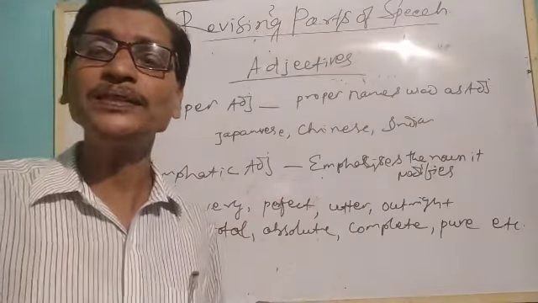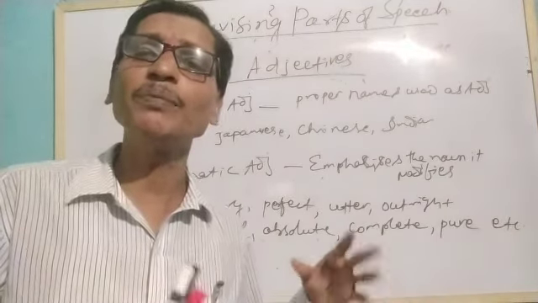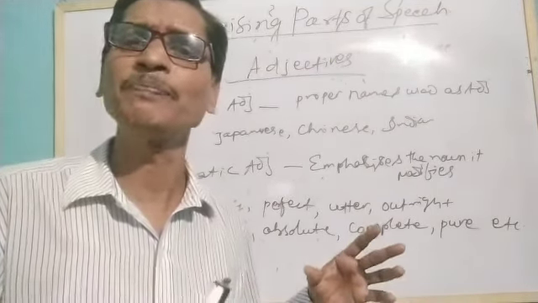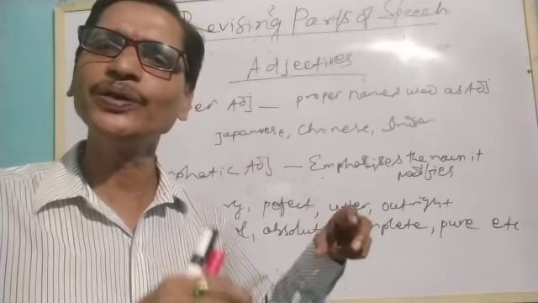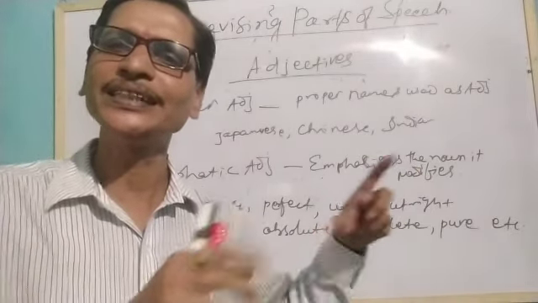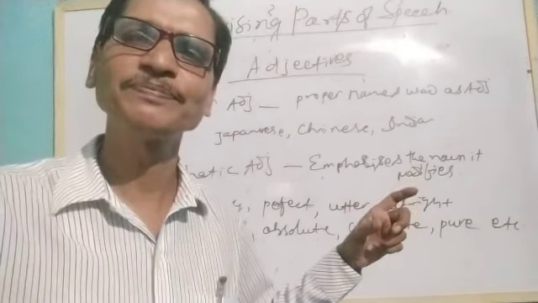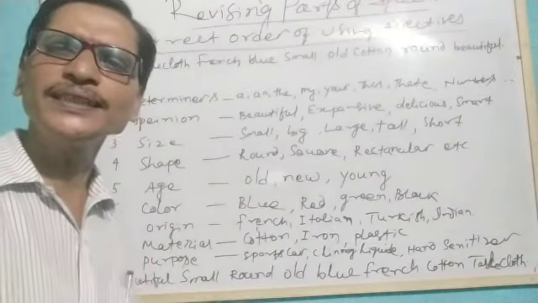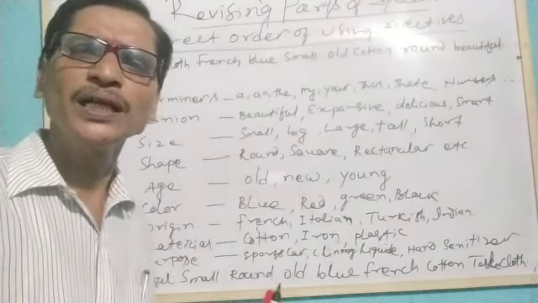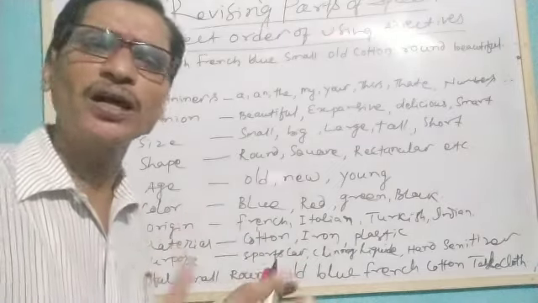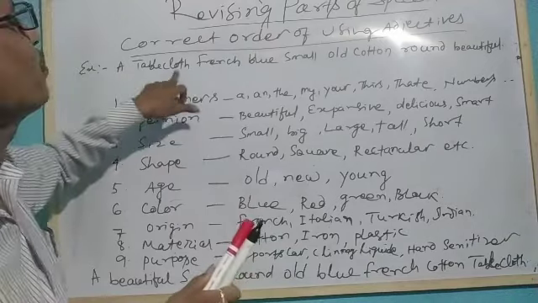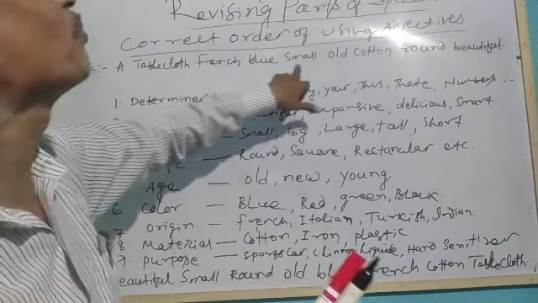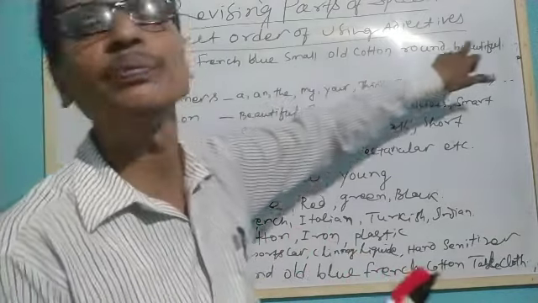But what happens when we are using adjectives, we have confusion about using them in a specific order. Therefore, let's understand how we can use adjectives in a specific order. Since it is a matter of confusion, as I have written in an example over here: a tablecloth, French, blue, small, old, cotton, round, beautiful.